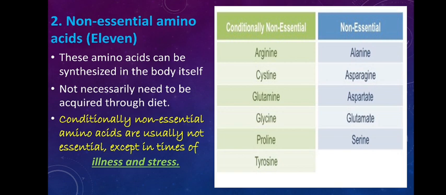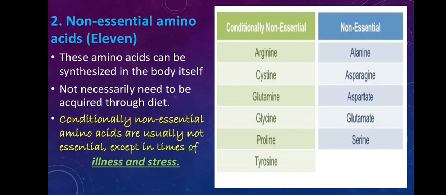Milligram is a larger quantity, and they will be taken in international units anyway, so let's just say, for picturizing, that you need 0.5. Our body is capable of synthesizing only 0.01 milligram. But during illness you need 0.5 milligram. This difference should be taken in the diet during illness and stress. So such amino acids are called conditionally non-essential amino acids.